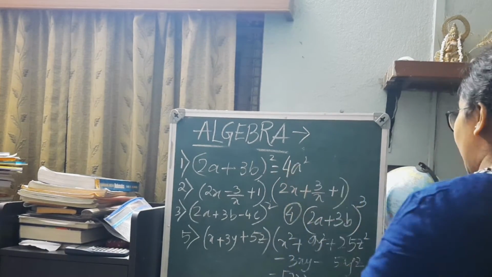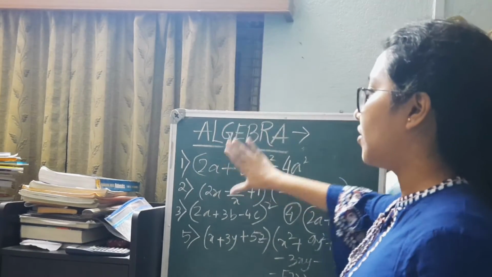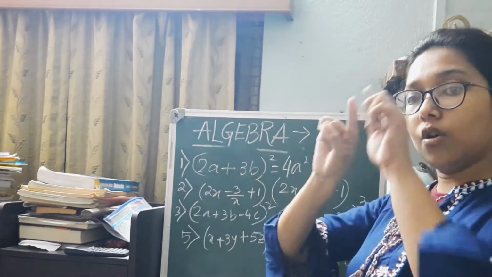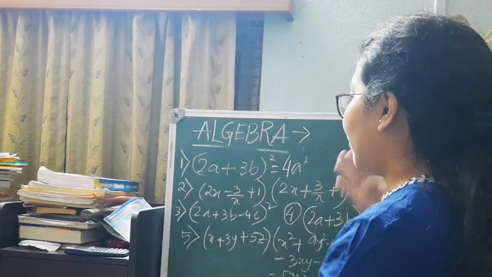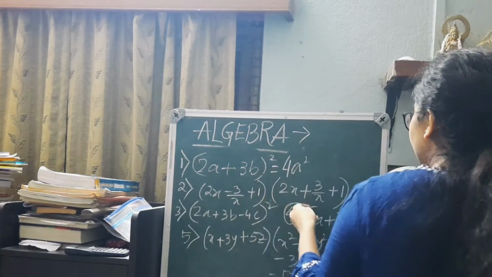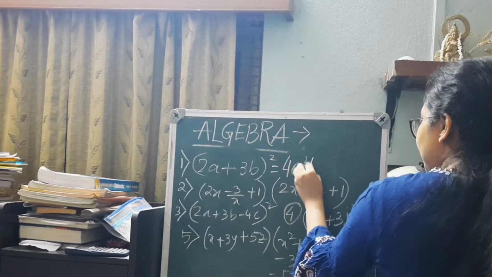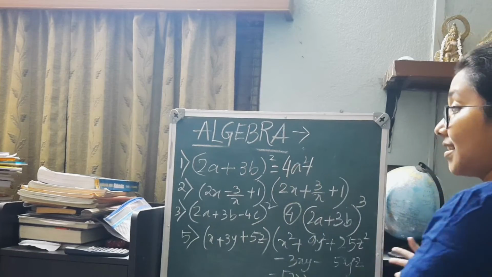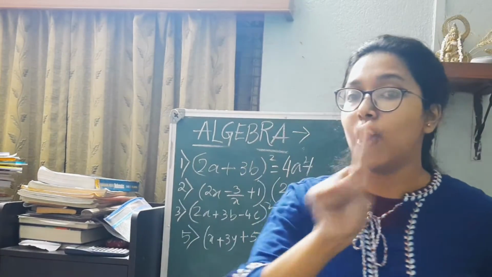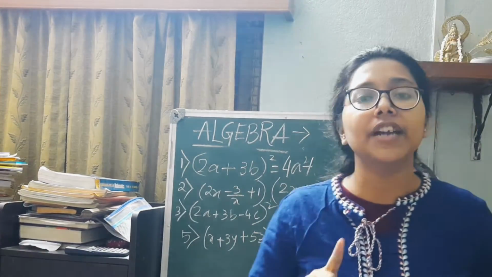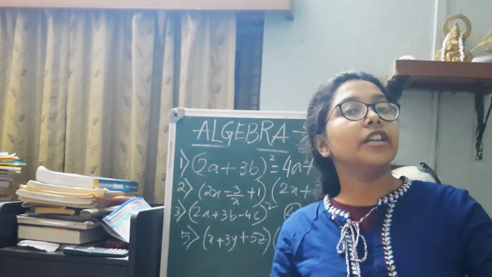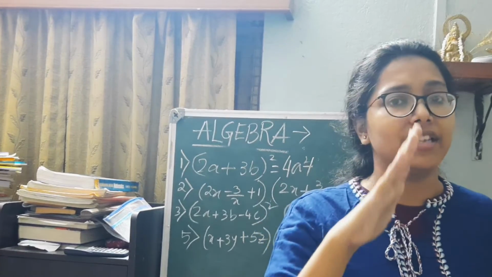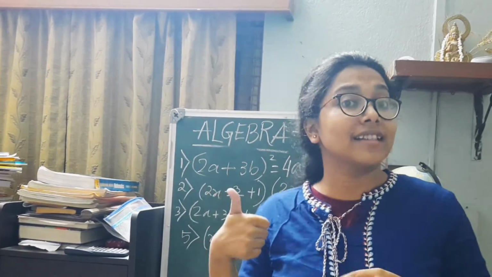You have to write it down, that it is (2a) whole square plus 2 into 2a into 3b plus (3b) whole square. But as of now, I am just writing it in this way, that it is 4a square plus, the next one I will be showing in detail. This is the third step. The first step is the formula. So you have to ensure that you write down the formula, which formula you are actually applying. That's very important when you are solving maths. Without the formula, maybe marks can be deducted.